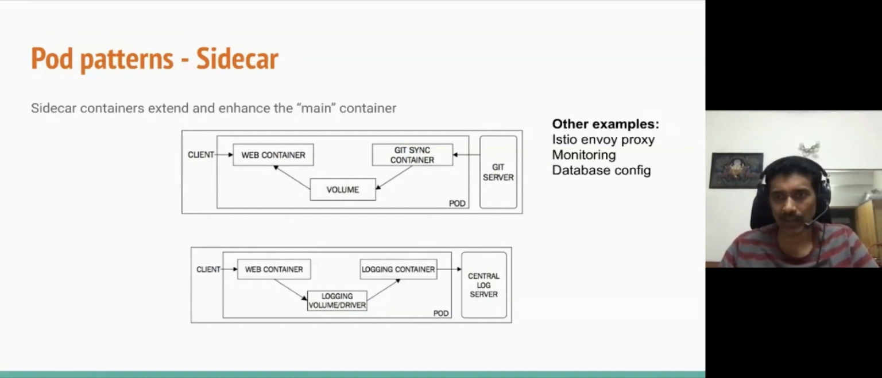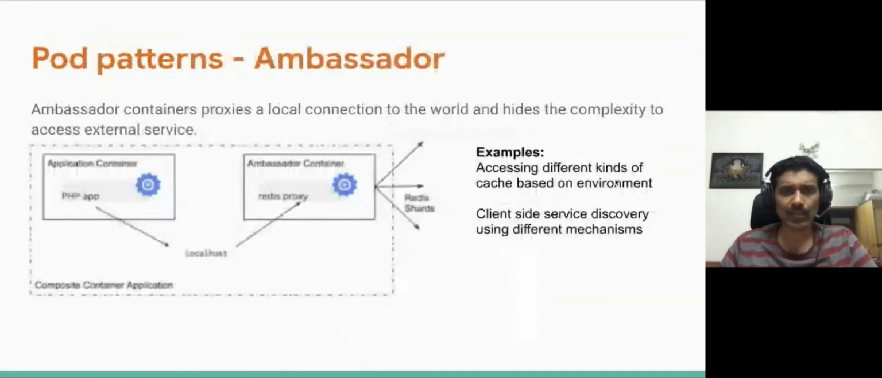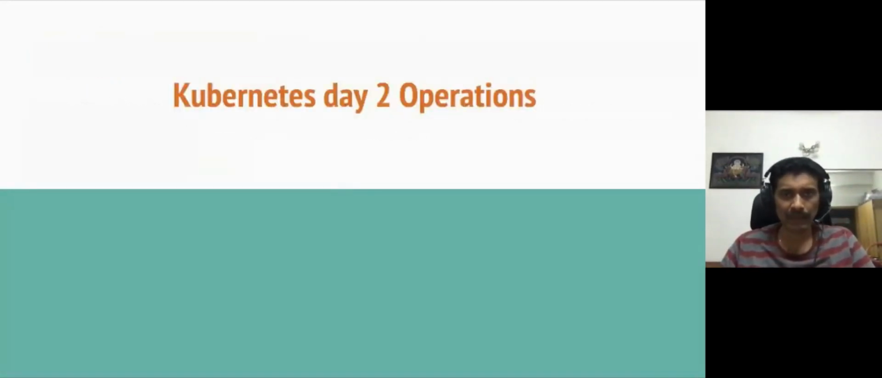We call it the sidecar pattern. The use cases are for the Istio Envoy proxy, for monitoring, for database configurations, etc. And there are a few more patterns like the adapter pattern and the ambassador pattern. I think I'm going to skip those for the sake of time.